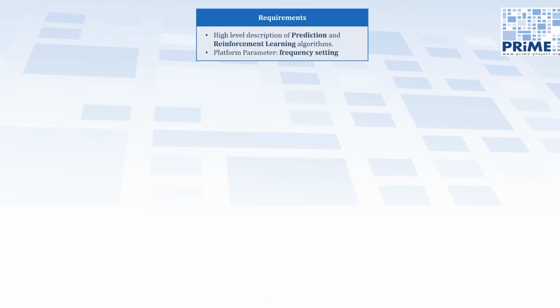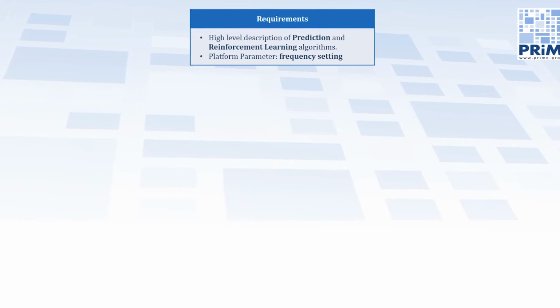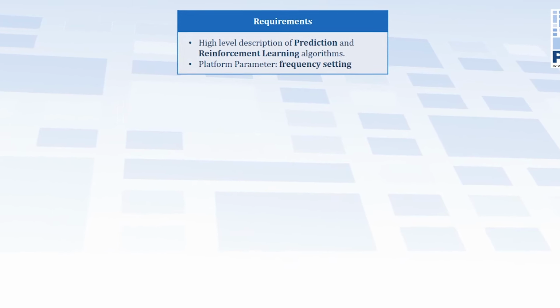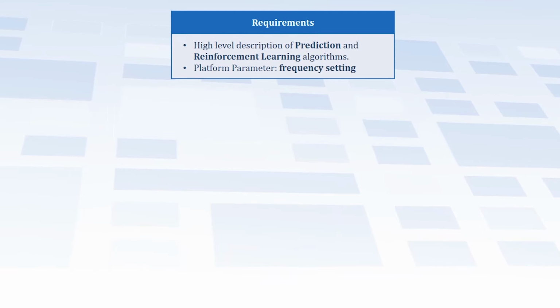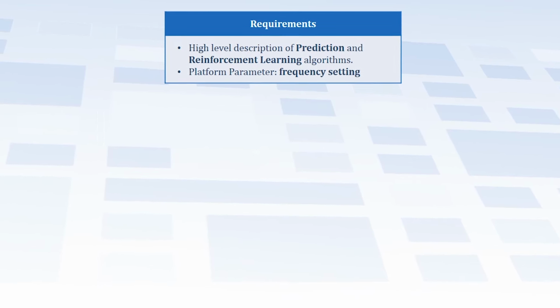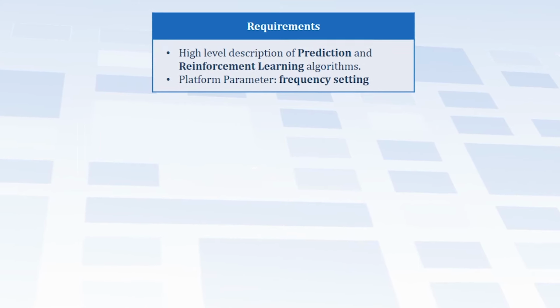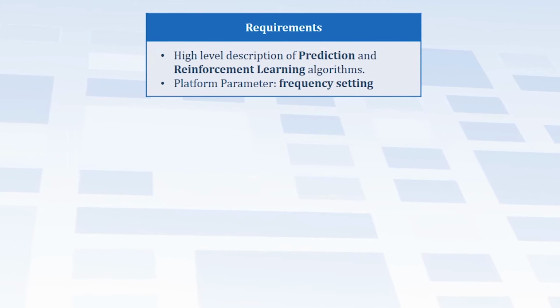The requirements level includes the high-level description of the runtime management algorithm and frequency setting as a platform parameter. To achieve the required deadline set by the application, our runtime management algorithm works in 2 phases: prediction and reinforcement learning. For each frame, the runtime management first predicts the workload to be executed, and then it decides the frequency setting so that the predicted workload can finish execution before the frame deadline.